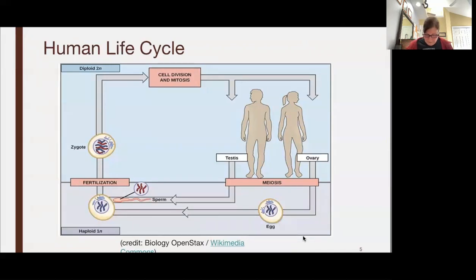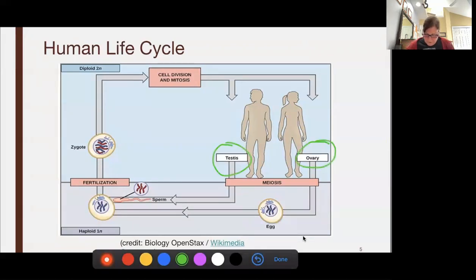So again, this is only going to happen in the testes and the ovaries. They're going to undergo meiosis. The female is going to make eggs. The male will make sperm. We fertilize. We go back from being 1N to 2N. There's our zygote. You can see mom and dad's both copies in fertilization. And now we're going to undergo mitosis. That one fertilized egg, that zygote, will then divide by mitosis to make that multicellular organism.